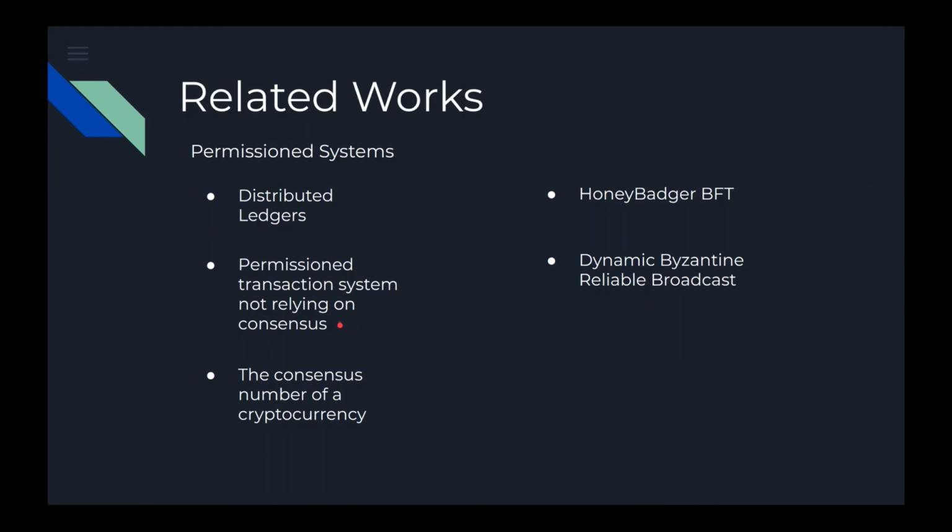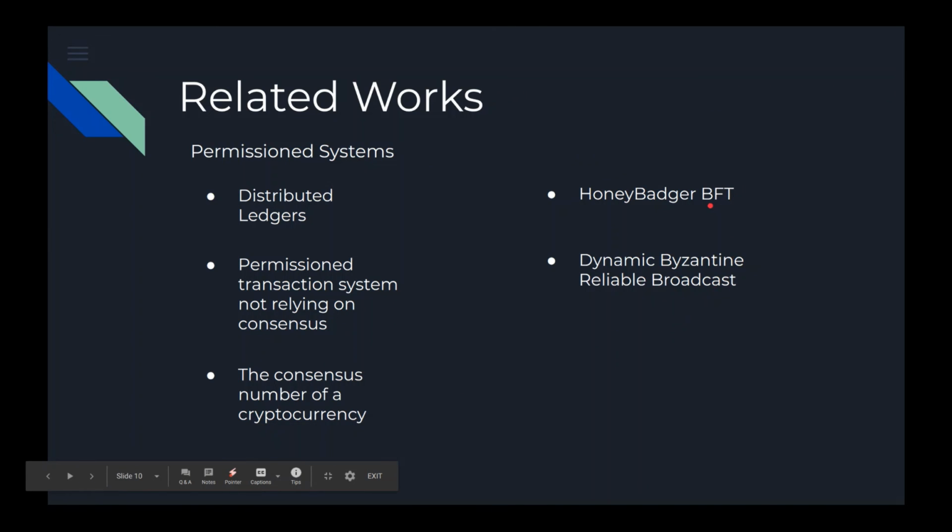Next, a permissioned transaction system not relying on consensus. This was a system proposed by Saurabh Gupta. In this design, a static set of validators is designated to confirm transactions, and the concepts of parallelization, fees, etc. do work in this permissioned setting as well. Then there is the consensus number of a cryptocurrency. This shows that the consensus number of a cryptocurrency like Bitcoin is 1. That means that consensus is not needed. This paper also provides an analysis and discussion of which applications rely on consensus and to what extent.